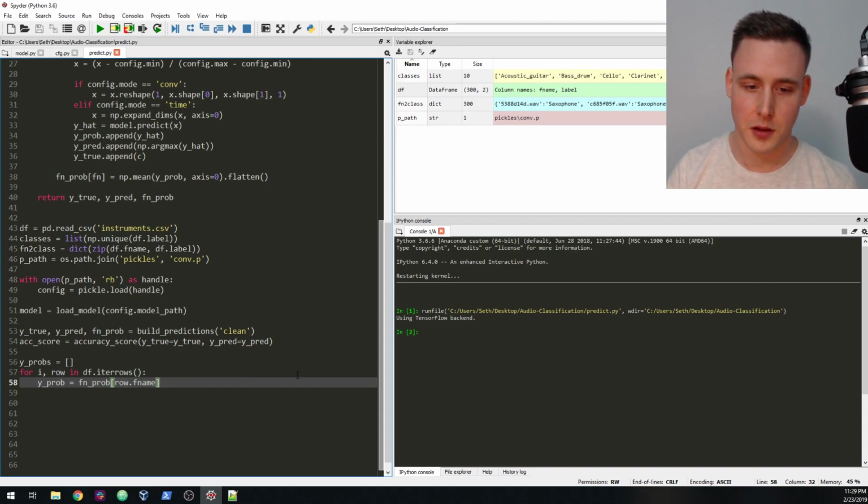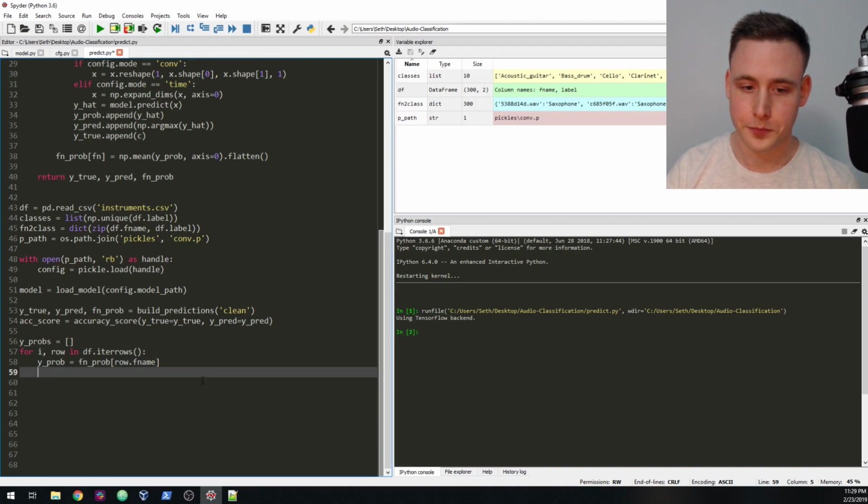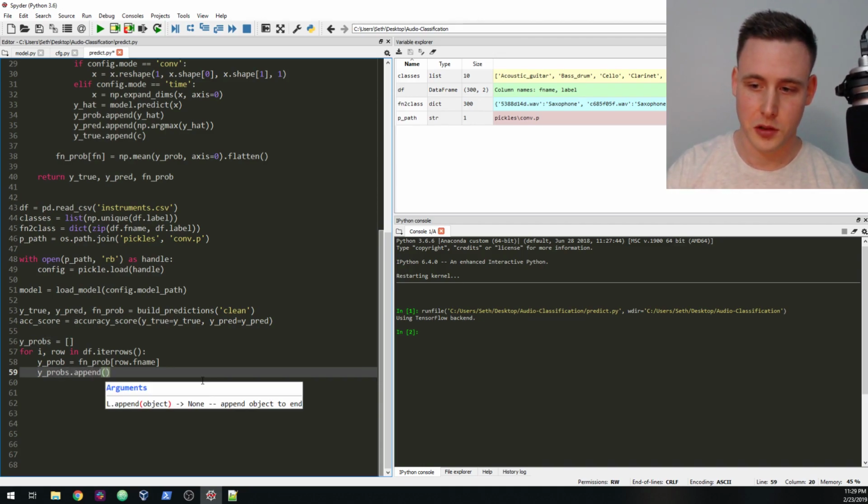So we're indexing this dictionary file name probability. For any file name, I can grab its probability, and then I'm going to say y probs, so all of the probabilities, is just going to be accumulating this individual output.